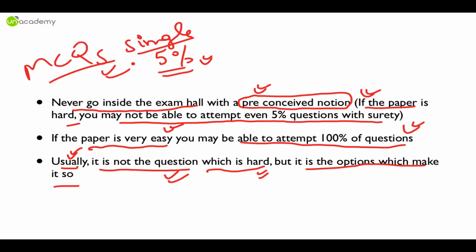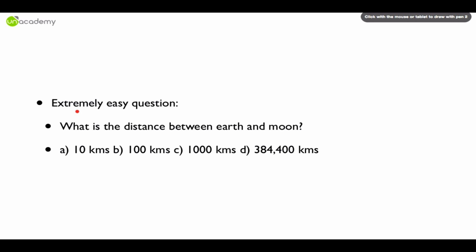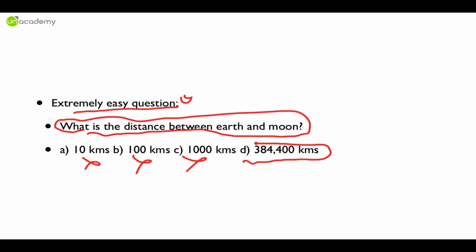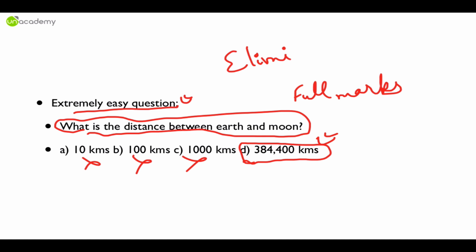So now moving forward, what I wanted to say is this. See, this is an extremely easy question because options are very easy. So what is the distance between earth and moon? See, any idiot can tell that it cannot be 10, it cannot be 100, it cannot be 1000. 1000 kilometers, you go from Delhi to Mumbai, it will be 1000 kilometers. So it is 3,84,400 kilometers. You do not know the correct answer, but still you will get full marks. How do you do that? This is intuitive and this is called the elimination method. Is that understood? We will talk in detail about what the elimination method is.